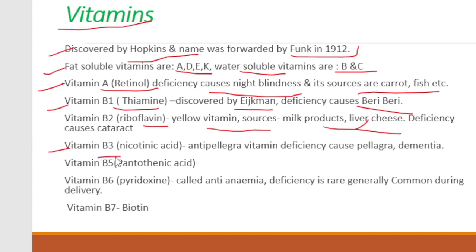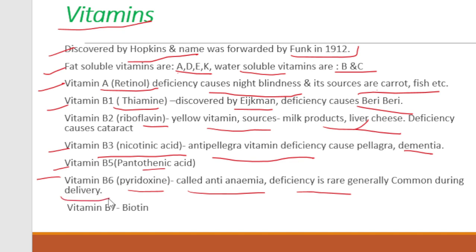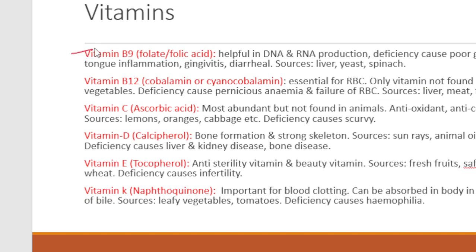Then vitamin B3, nicotinic acid. It is the anti-pellagra vitamin. Its deficiency causes pellagra as well as dementia. Then vitamin B5 is pantothenic acid. B6 is called pyridoxine, also called the anti-anemia vitamin. Deficiency is generally rare. Vitamin B6 deficiency, if it occurs, occurs only in women during delivery. Vitamin B7 is named biotin. Then vitamin B9 is renamed folate or folic acid.